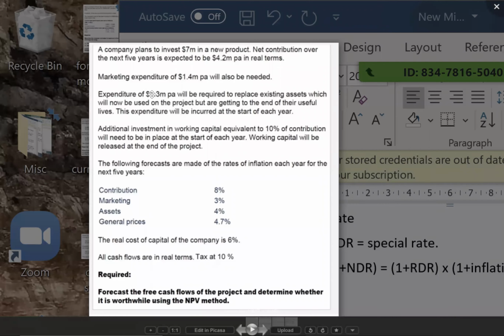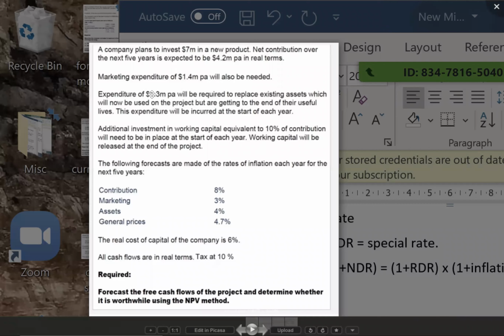A company plans to invest $7 million in a new product. Plans to invest $7 million means what? Initial investment. Now you guys should build a habit that whenever you read the question, right there you should know what each term is going to mean. So see how I am going to read the problem. If I get the question paper, here I'll underline and write initial investment.